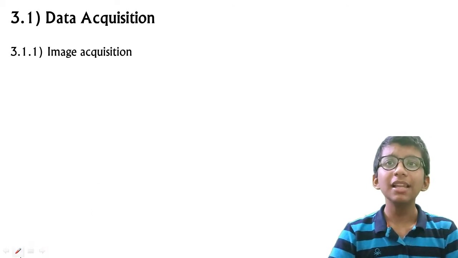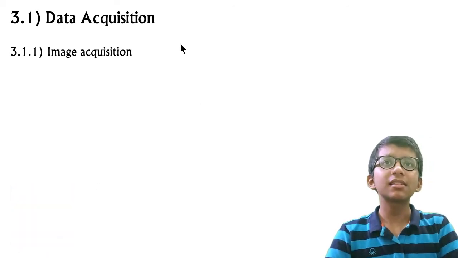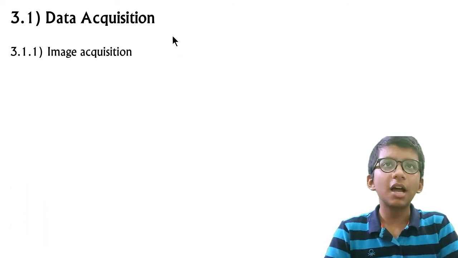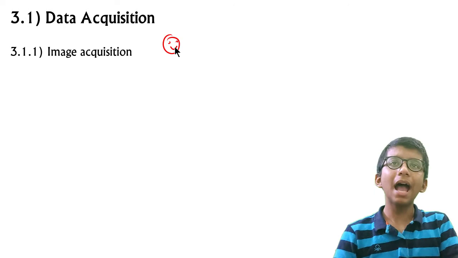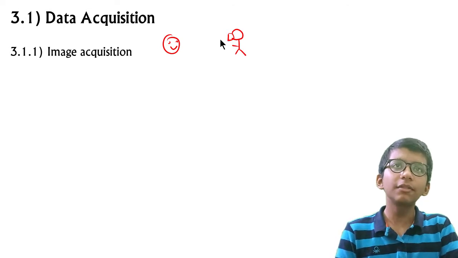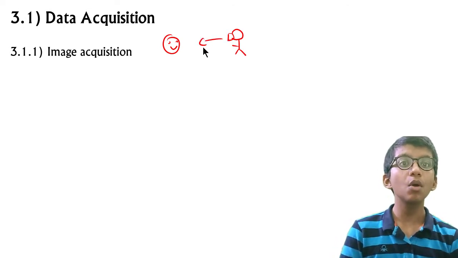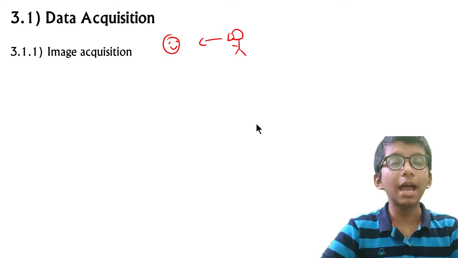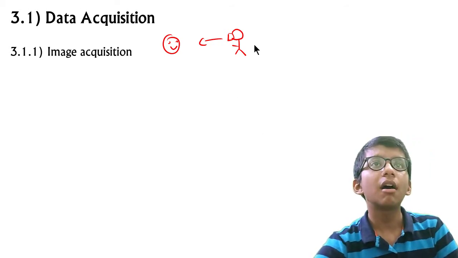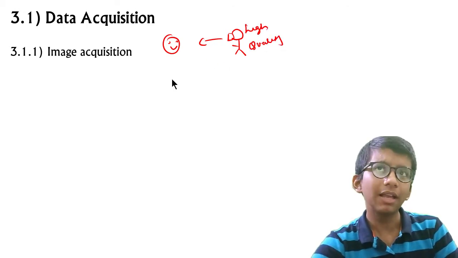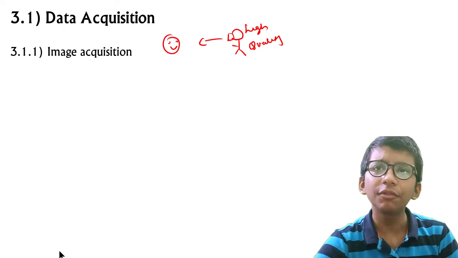Let's take an example. This is our face. Let's say this is a camera. It captures the faces, and it requires a high quality, so the camera should capture the face in high quality. After it captures, it is sent further along.